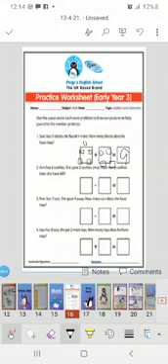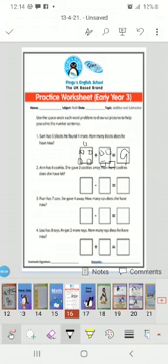Now coming to the second problem. Anne has 6 cookies. She gave 2 cookies away. How many cookies does she have left? Now keeping 6 in mind, if we remove 2 cookies, how many left? Start reading from the 2. 3, 4, 5, 6. Yes, we have 4 cookies left.